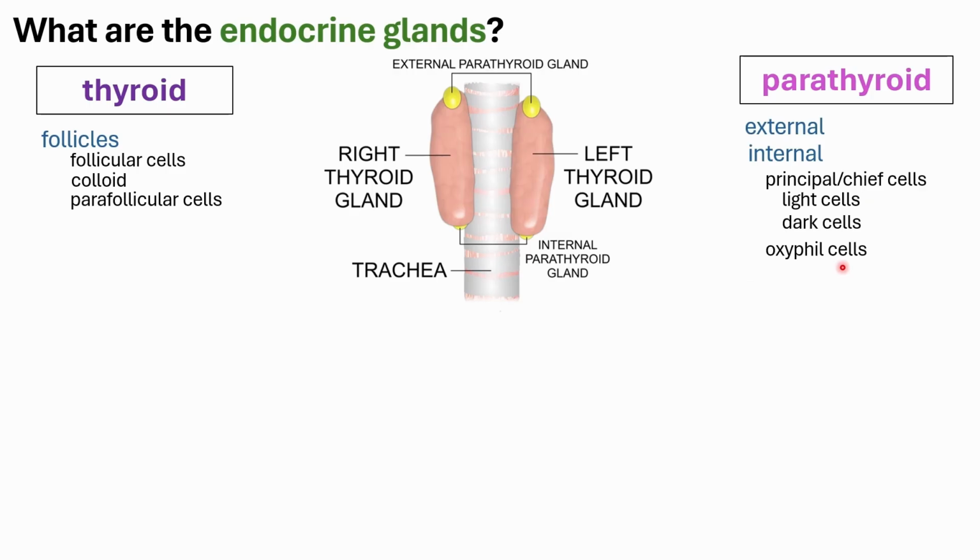In the parathyroid, you have the external type or the internal type. Some animals will only have the internal type, some only the external type, and some have both, so it depends. Within the parathyroid, you have different types of cells.